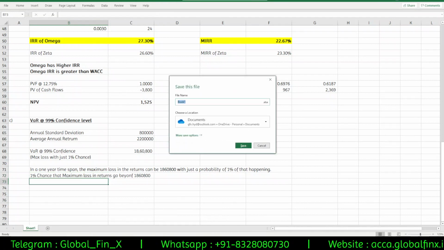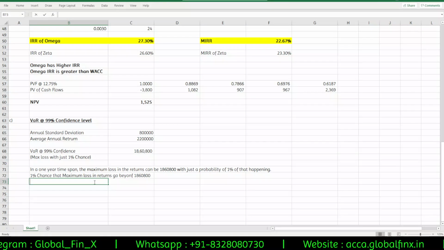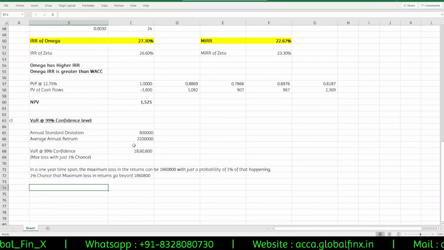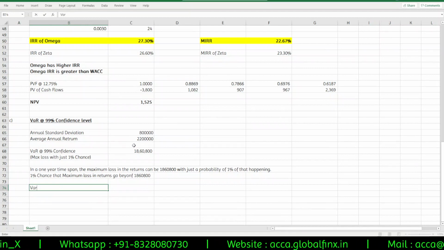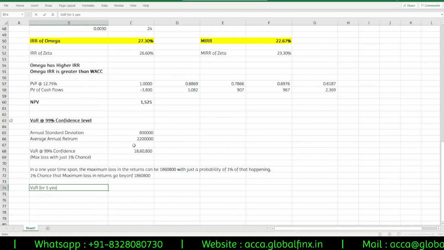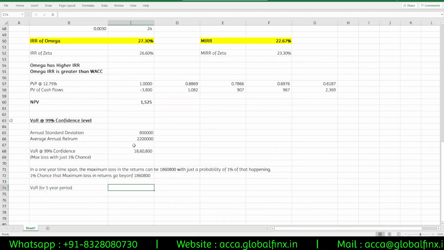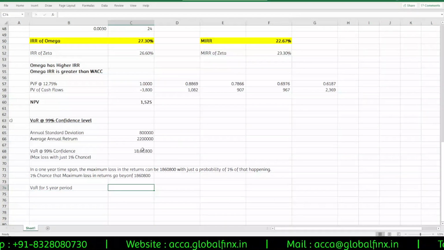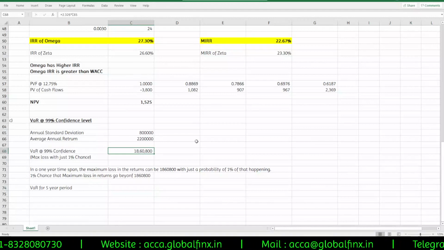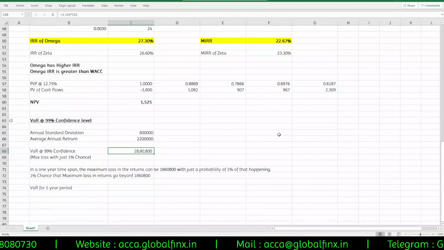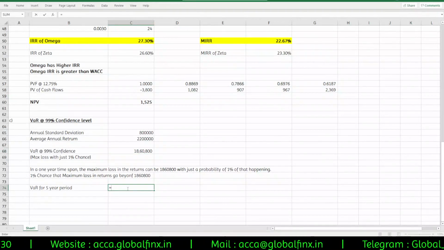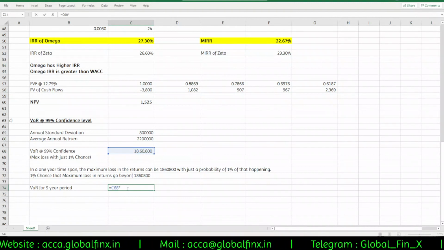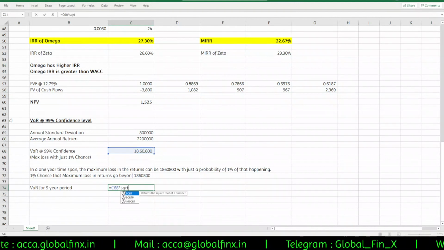Okay, cool. And sir, what about 5 years VaR, sir? Okay, so VaR for 5-year period, again this is not covered for you in your syllabus, but just for your information sake. So for multiple period, what we'll do is this value into square root of t. So that would be VaR given into square root of t.